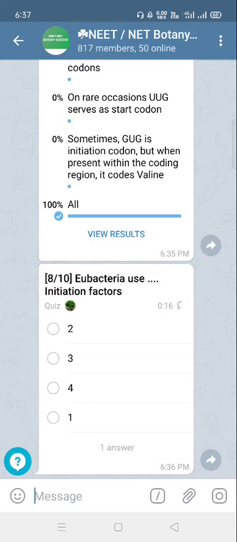Eubacteria use initiation factors 3. So Eubacteria means true bacteria. E. coli, we are talking about E. coli in the real sense. So the correct answer is option B, 3.